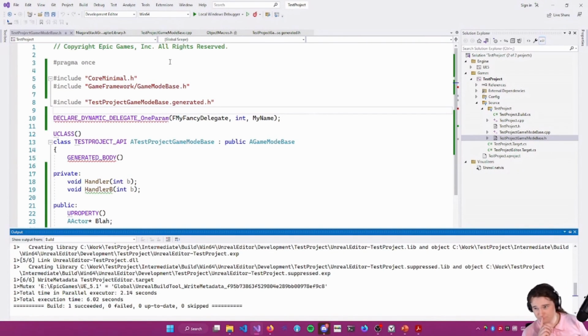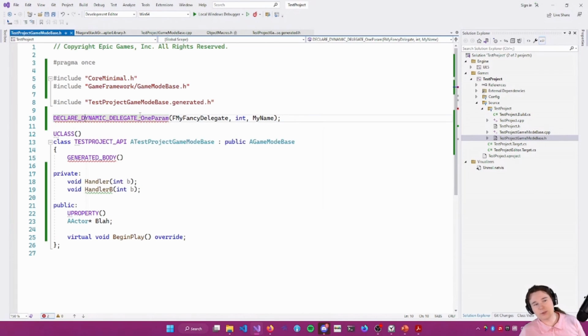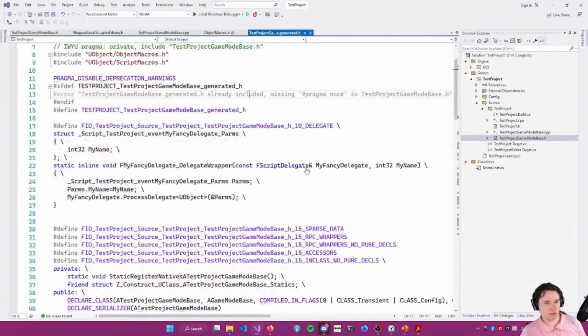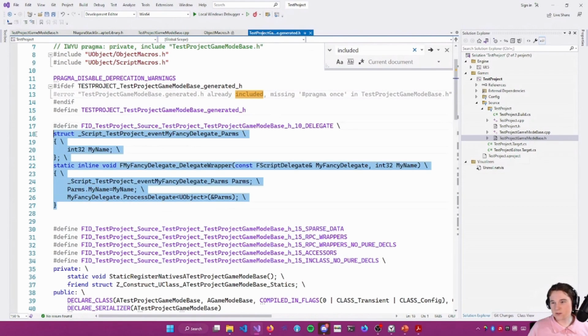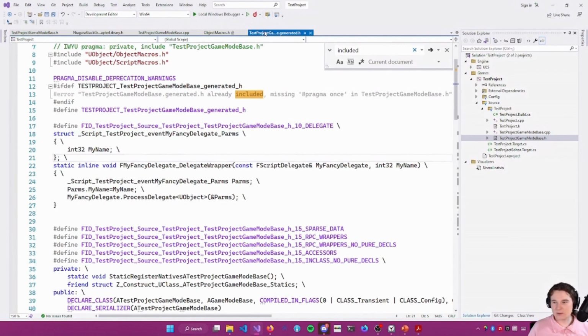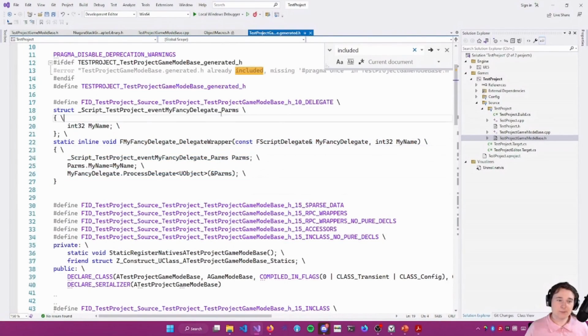You know what? That makes a lot of sense, because this probably is parsed by the Unreal Header Tool, and it's generating stuff in here for us. I wonder if we can actually see it. Oh yeah, we can. Look, see, on line 10, here's all the extra stuff that I need for my delegate. That makes a lot of sense, because they're serializable. They have names. You need the metadata to look them up. Here's all of the stuff that does that registration for us, and it goes in here.